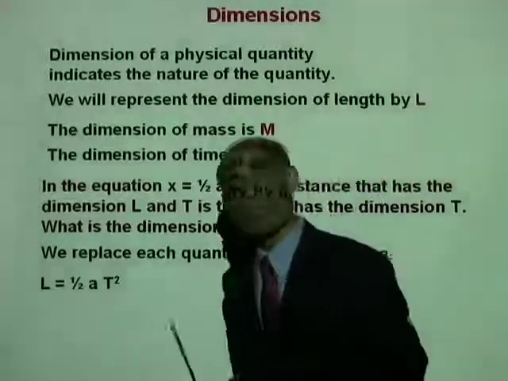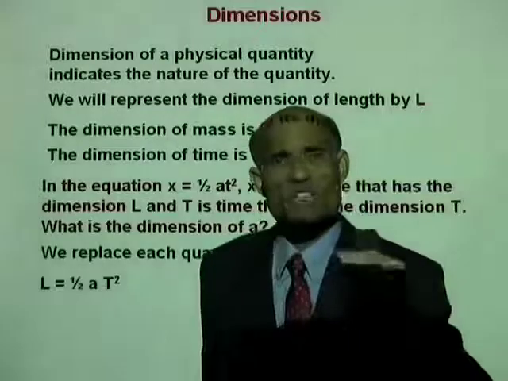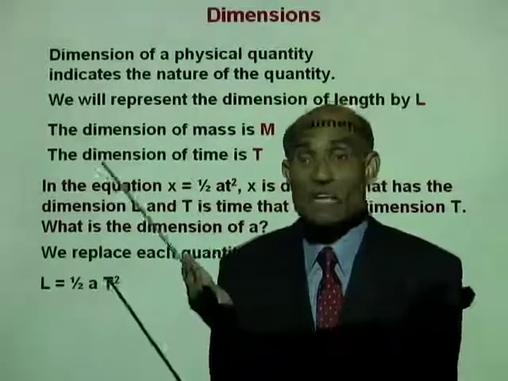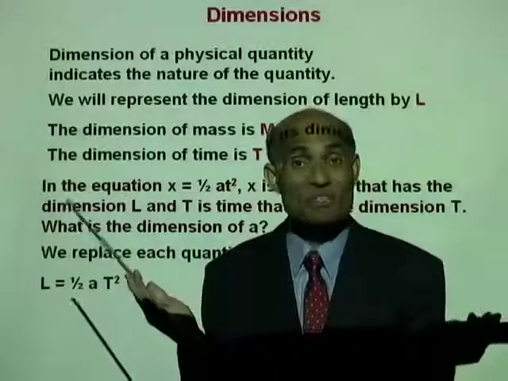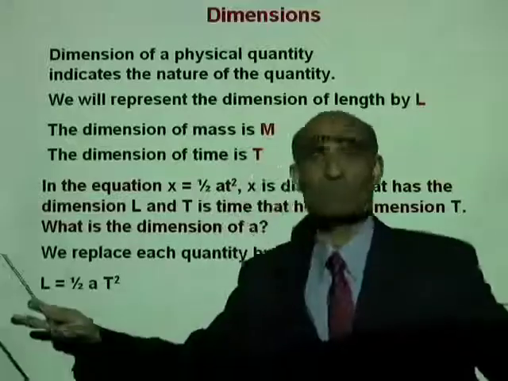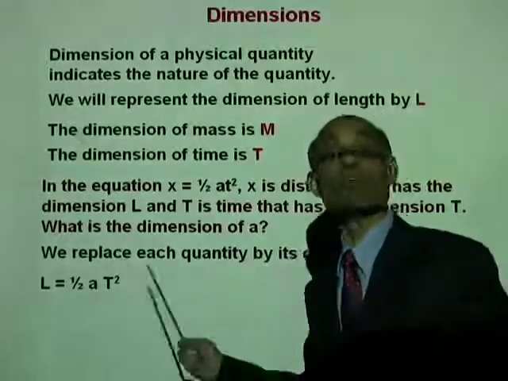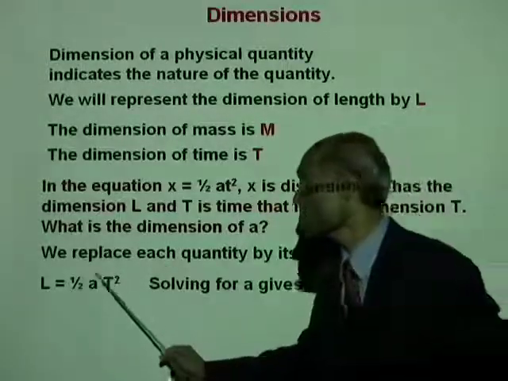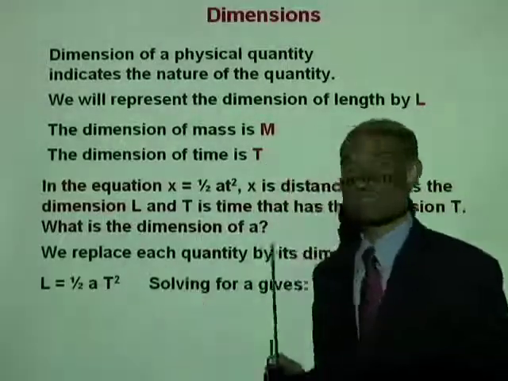Now tell me, what is the dimension of the number 1/2? A mere number has no dimension. So this is dimensionless. That means you can drop it from that equation altogether for this problem. So, let's solve for a first.